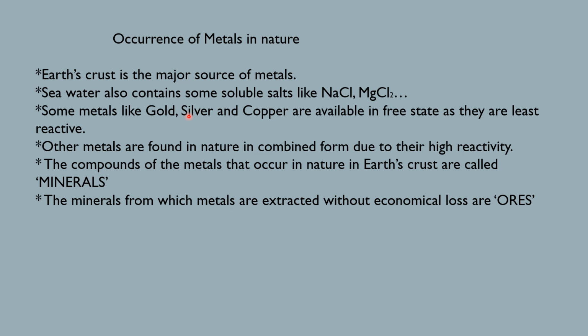Some metals like gold, silver and copper are available in free state as they are least reactive. Other metals are found in nature in combined form due to their high reactivity. We know that Earth contains three major layers. They are crust, mantle and core. So here crust is the major source of metals. The topmost layer of the earth, that is crust, is the major source of metals.